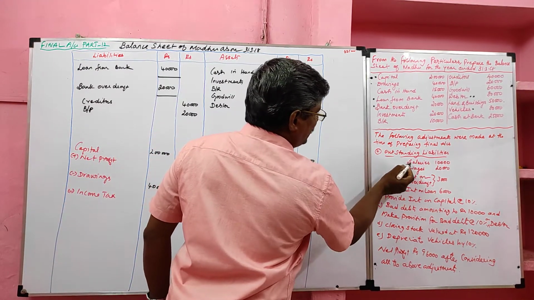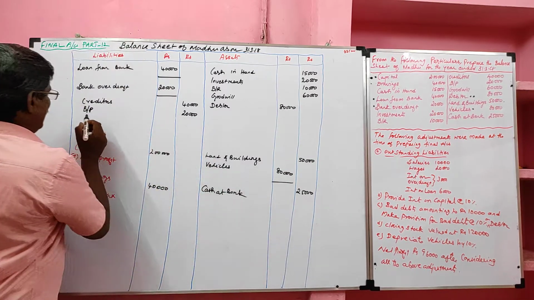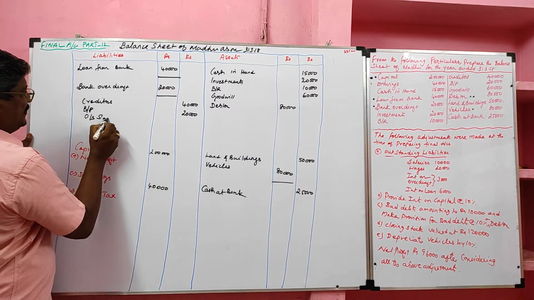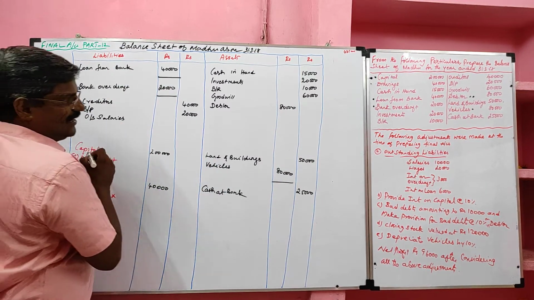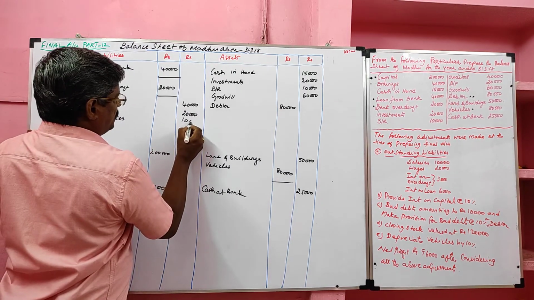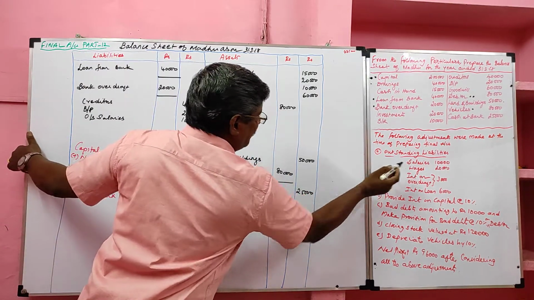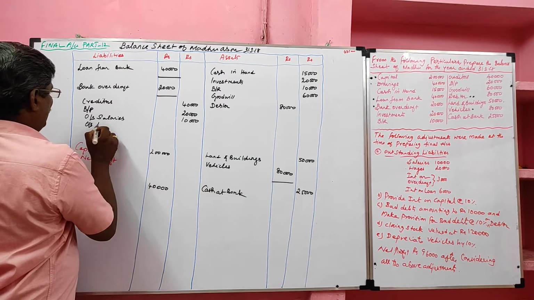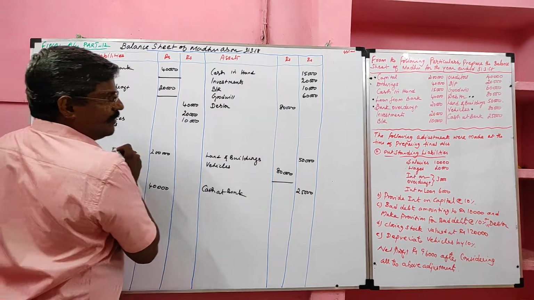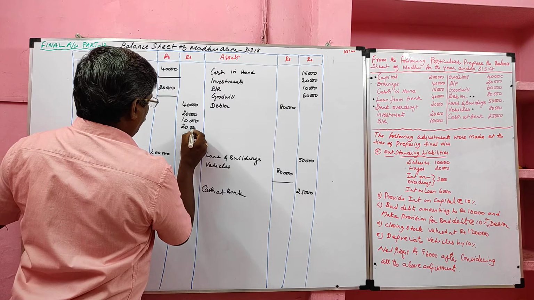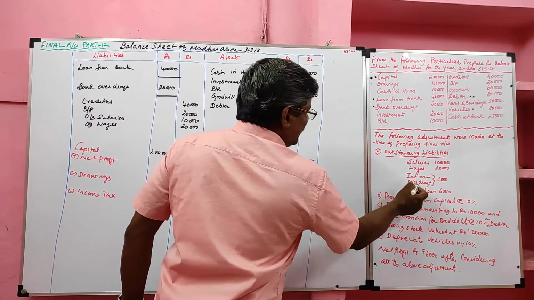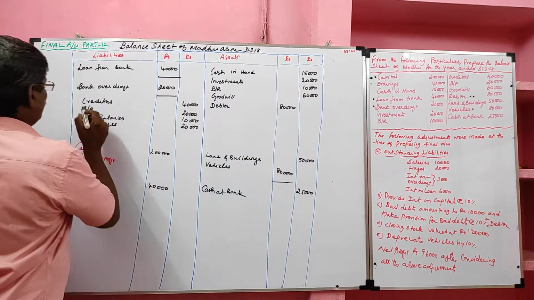Outstanding liability. So outstanding salary is a liability, recorded in the liability side. Outstanding salary, value 10,000. Next, outstanding wages. Outstanding wages also liability, value 20,000. Outstanding interest on overdraft should be added with the overdraft.